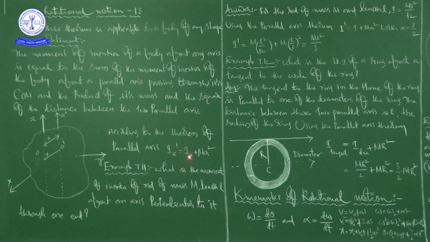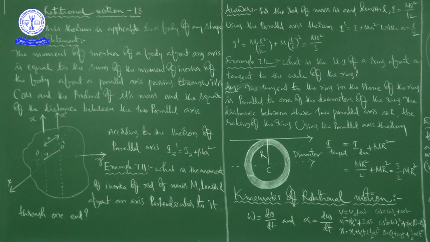Here Iz and Iz dash. Iz is the moment of inertia of the body about the z axis which is passing through the center of mass, and Iz dash is the moment of inertia of the same body about the axis which is passing through some other point of the same body. M is the mass of the body and a is the perpendicular distance between the two parallel axes. Right, this is all about the statement and mathematical form of the parallel axis theorem.